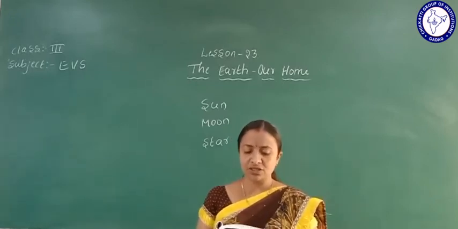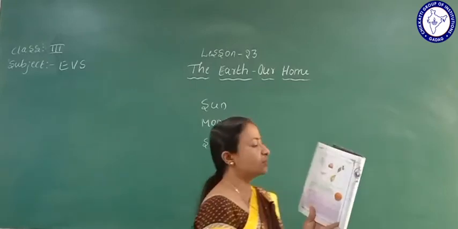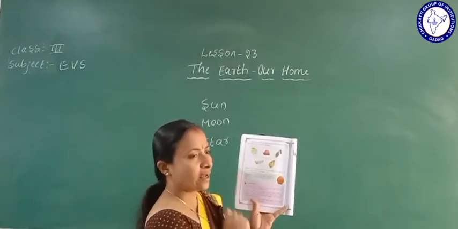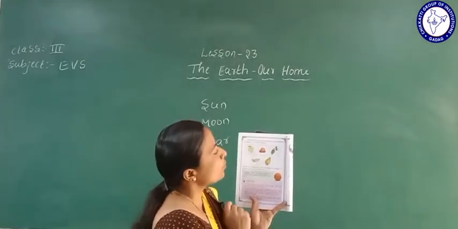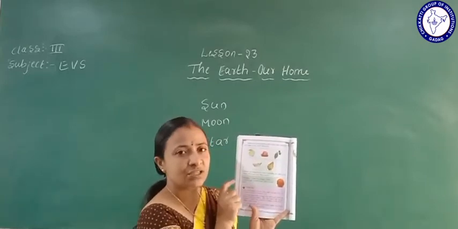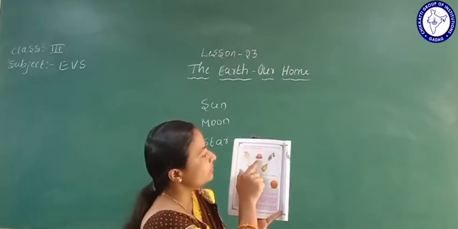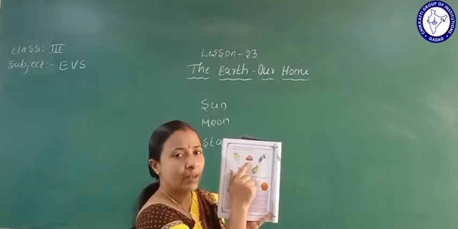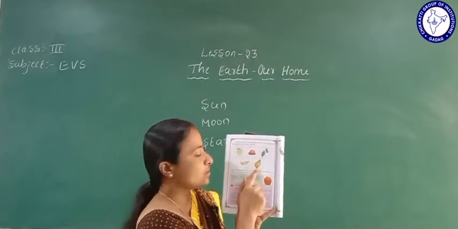Which one of the pictures given below most resembles the shape of the earth? See these pictures: mango, apple, grapes, banana, papaya. Observing all these pictures, how does it look like the earth? Is there any resemblance in these pictures? See, mango, no. Then which one is given here? Apple. Yes, this resembles the earth. Then grapes, no. Banana, no. Then papaya, it is also no.